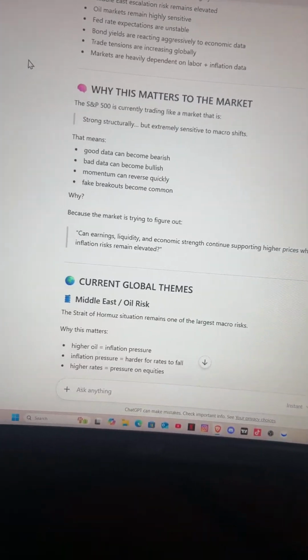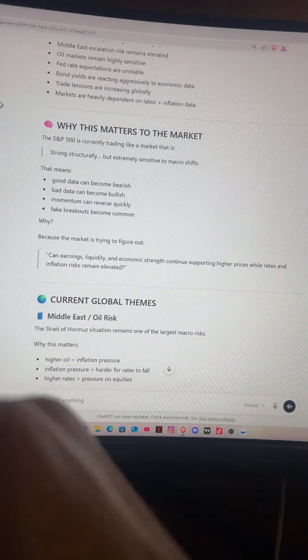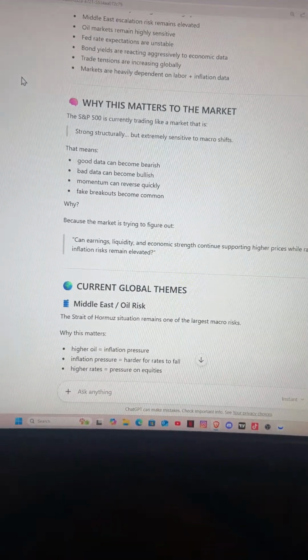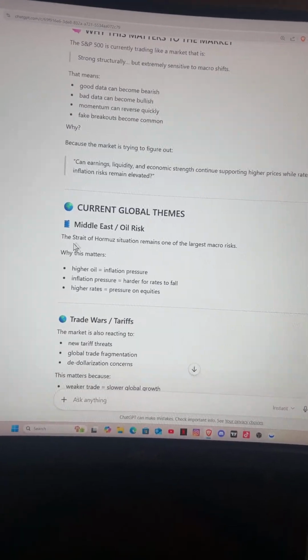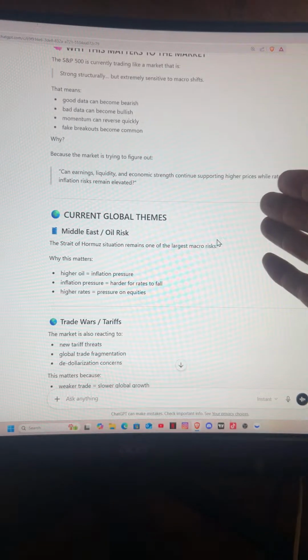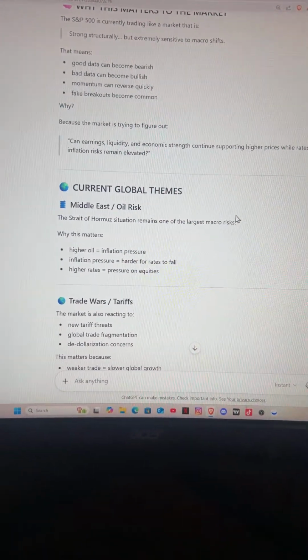Why? Because also the war. This war causes more economic inflation to everybody. So this doesn't make anything better. So then it goes current global theme, Middle East oil risk. The Strait of Hormuz situation remains of large macro risk. Why it matters: higher oil, inflation pressure, harder for rates to fall, higher rates, pressure on equities.